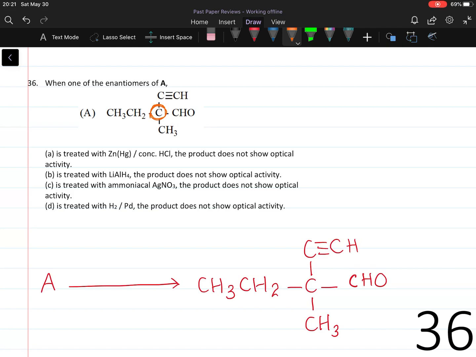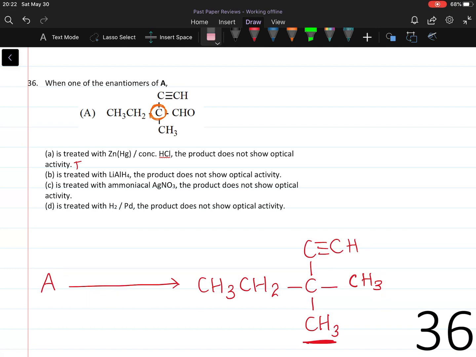Statement A. Is treated with zinc, mercury, and concentrated HCl, the product does not show optical activity. In this reaction, the aldehyde group is converted to a CH3 group. Therefore, this carbon will have two CH3 groups, which makes the molecule no longer asymmetrical. This statement is true.